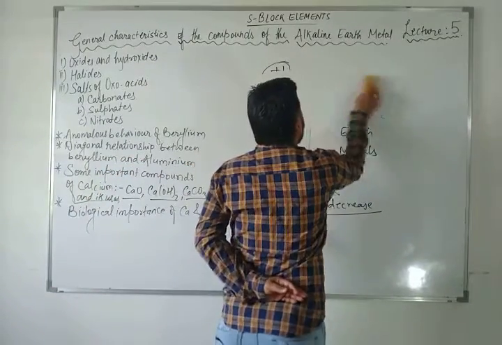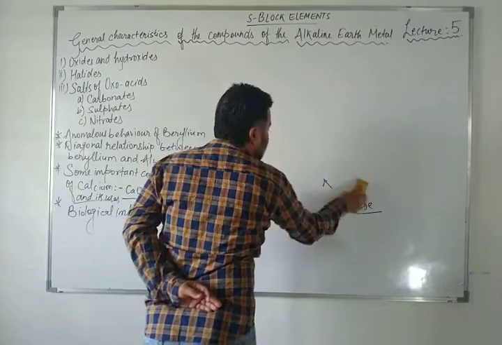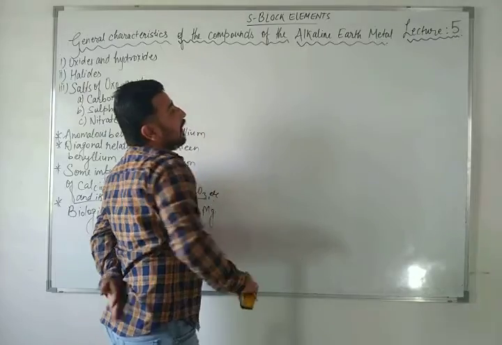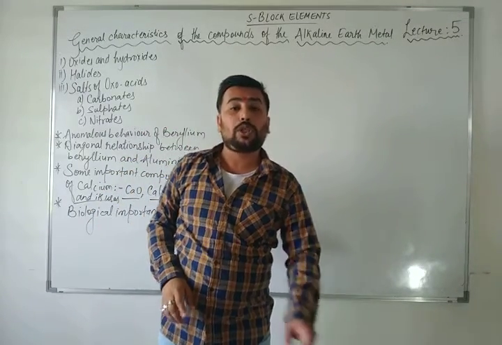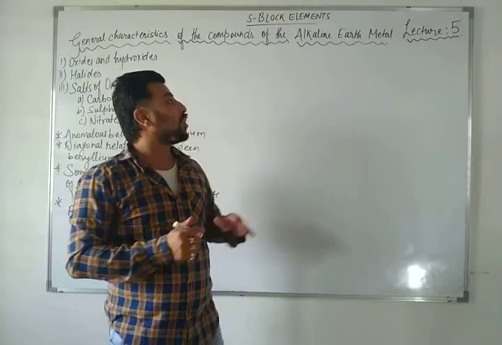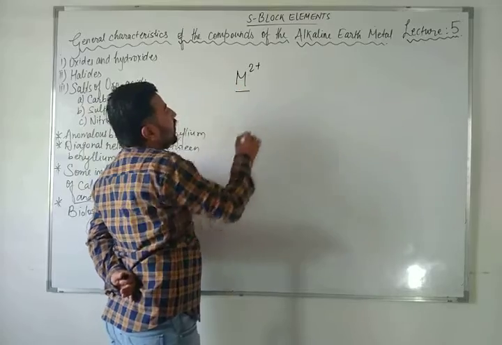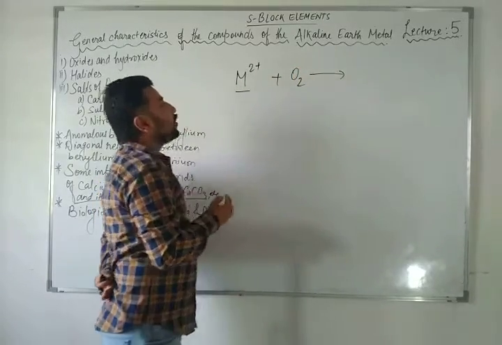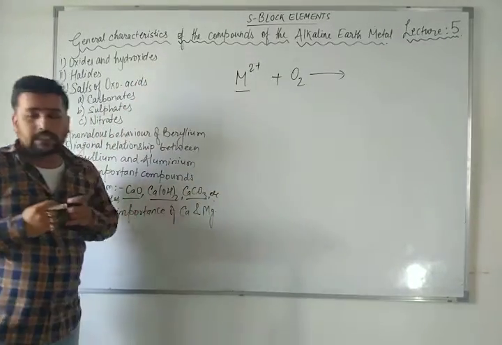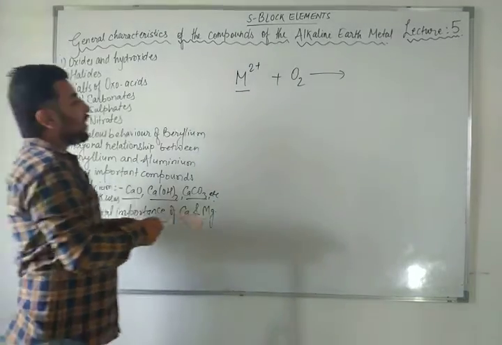The first characteristic is oxides and hydroxides. The oxides we have already discussed in the chemical reactions in lecture number 4, where I showed you the chemical reactions of group number 2 elements. When the group 2 metal reacts with oxygen, it generally gives a metallic oxide, because here the oxidation state, or you can say the valency, is 2. So here it will give the formation of metallic oxides.